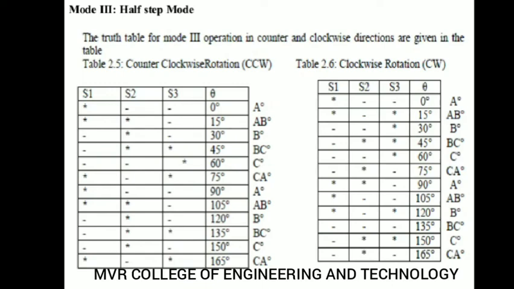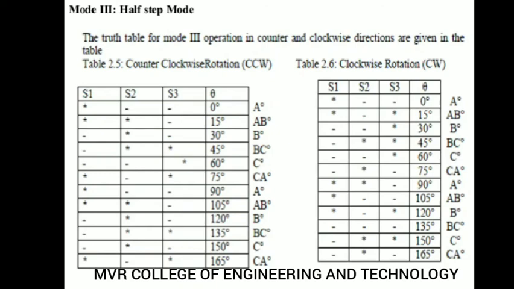Now you can see, S1 is off, S2 is on, S3 is on, 0 degrees. Next S1, S2 both are off, S3 is on, 15 degrees. Like this you will get 30 degrees, 45 degrees, 60 degrees, 75 degrees, 90 degrees, 105 degrees, 120 degrees, 135 degrees, 150 degrees. If you want to see the switching circuit, I will show you the switching circuit also.